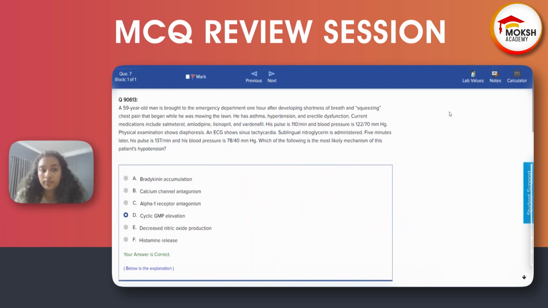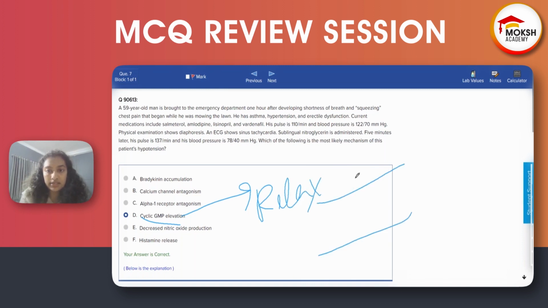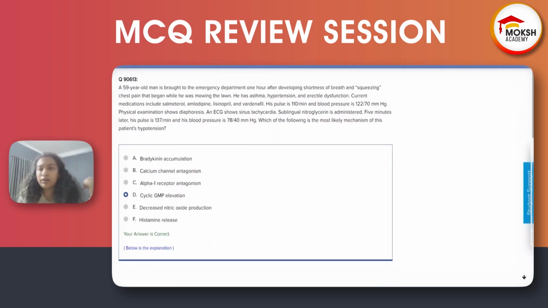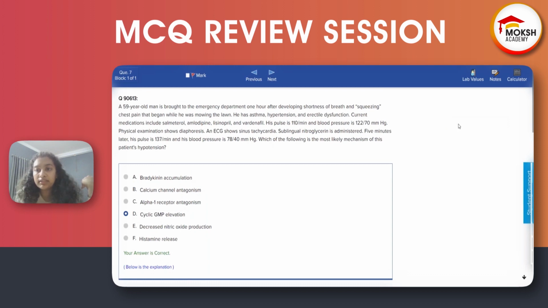Everyone got it, right? If there is relaxation of smooth muscle, what happens? Smooth muscle is relaxing. Blood vessel is relaxing. You will have pooling of blood in the legs. So you will have hypotension. I hope everyone got it. There is the physiology behind cyclic GMP, right? Now, if we go through the options, I will quickly ask where these are occurring. Can anyone tell bradykinin accumulation is because of what drug? Please tell me what drug causes bradykinin accumulation.